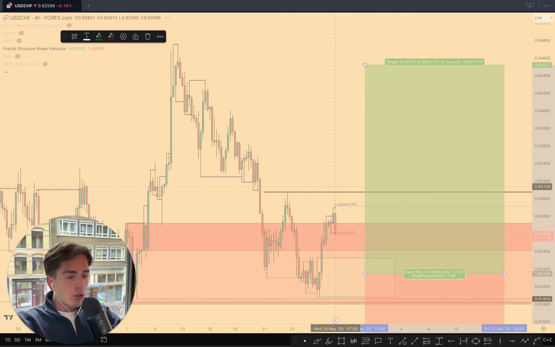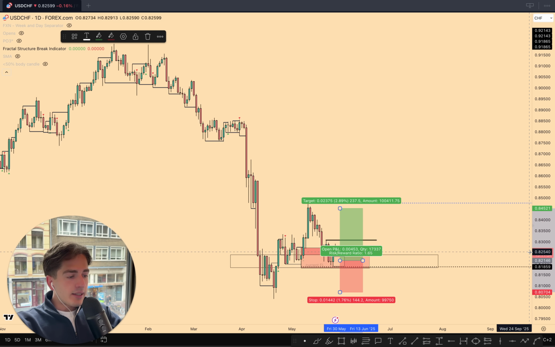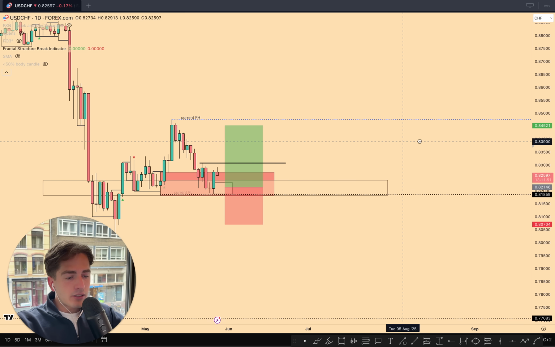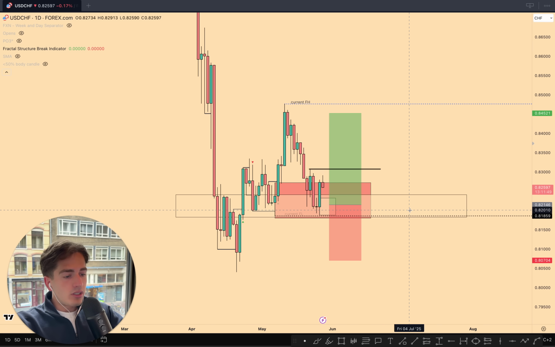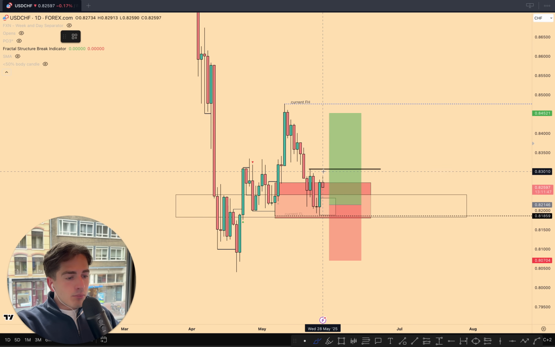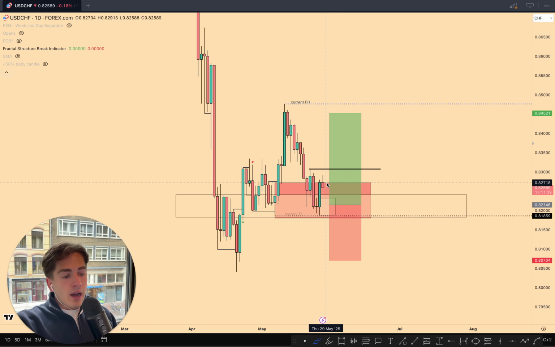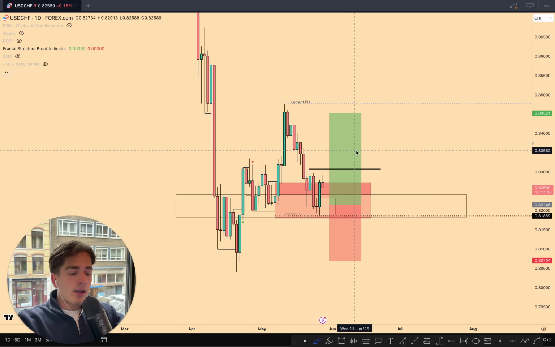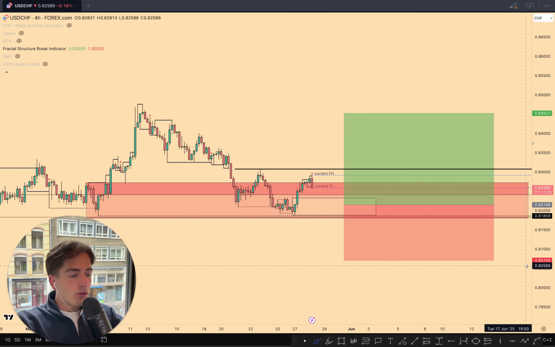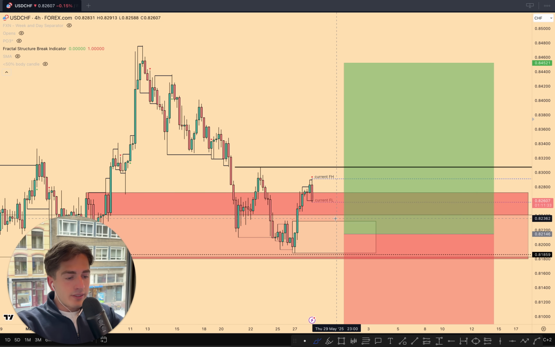But I'll be monitoring this because, again, yesterday I did mention that preferably on the daily time frame, what I would have wanted to see is that black line to get broken, because now you're kind of still in this daily supply zone. It's not a strong supply zone because it didn't really achieve anything, but there is some supply inside of it. But overall, I am interested still in those USD Swiss buys, so I'll be looking for that further upside here on USD Swiss, somewhere today.